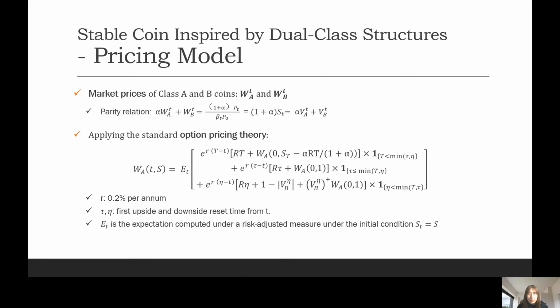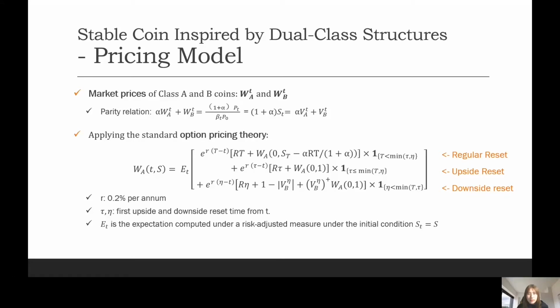Then the 3 lines on the right of this equation represent the cases of regular resets, upside resets, and the downside resets, respectively. At regular reset time capital T, the holder will get a coupon payment R capital T and a new Class A coin with the T reset to 0 and ICE is reduced by this shown amount.